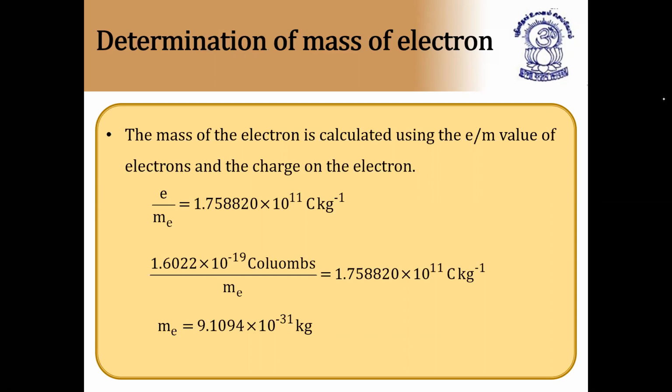1.75 × 10^11 coulombs per kg is the charge to mass ratio. And we already know the charge of the electron, 1.6022 × 10^-19 coulombs. The mass of the electron we can find out is equal to 9.1 × 10^-31. Here I have rearranged e/m to get the mass of the electron because we know the charge of the electron, and you can even do vice versa also. So in this way, the determination of the mass of the electron gives 9.1 × 10^-31 kg, or 9.1 × 10^-28 grams.